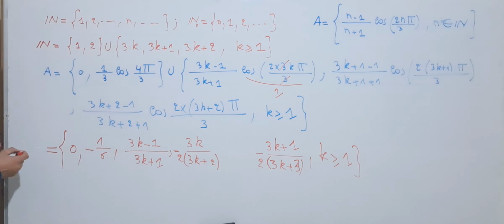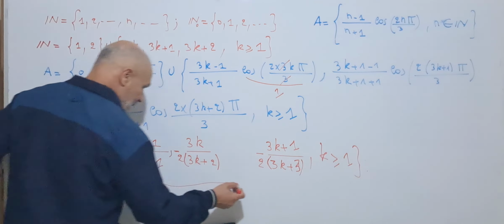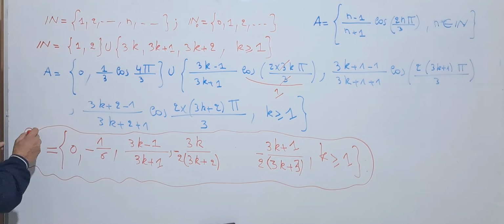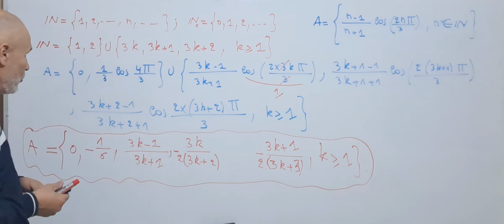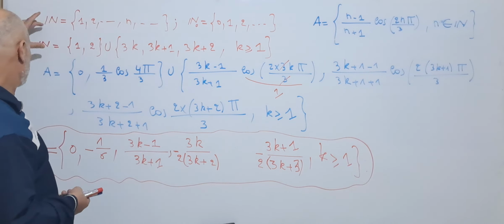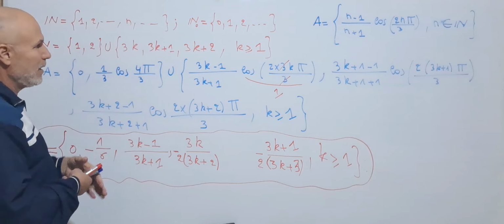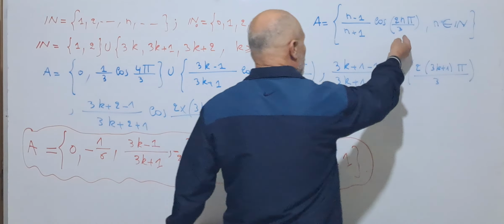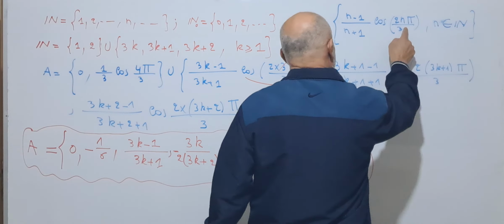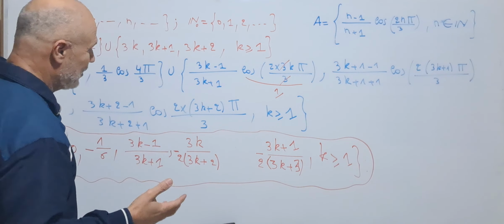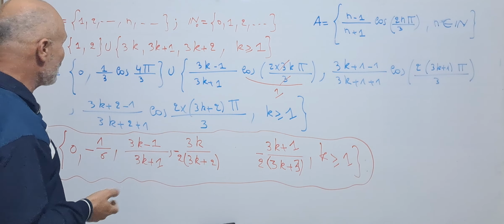The final result is given by this set. All we had to do is to make a subdivision, a partition of N smartly according to the number which is here, to avoid a worse division.